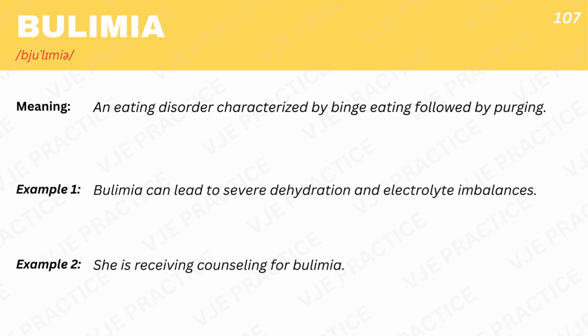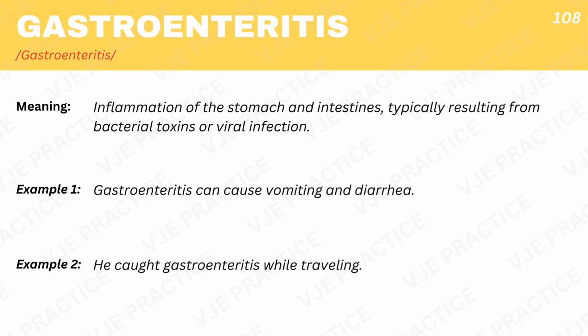Bulimia, an eating disorder characterized by binge eating, followed by purging. Example 1. Bulimia can lead to severe dehydration and electrolyte imbalances. Example 2. She is receiving counseling for bulimia. Gastroenteritis, inflammation of the stomach and intestines, typically resulting from bacterial toxins or viral infection. Example 1. Gastroenteritis can cause vomiting and diarrhea. Example 2. He caught gastroenteritis while traveling.